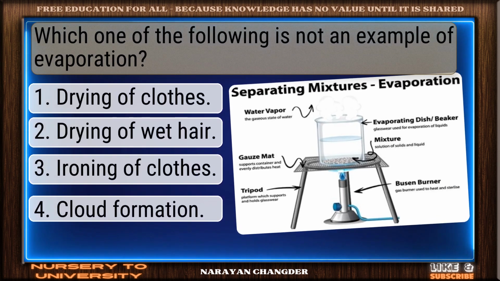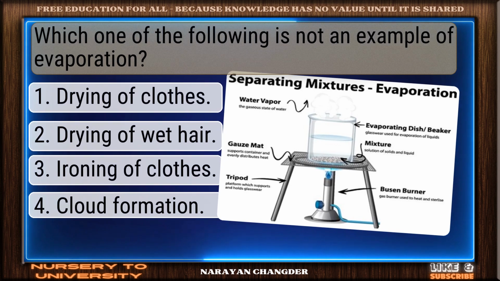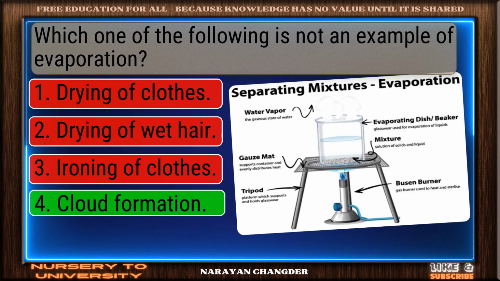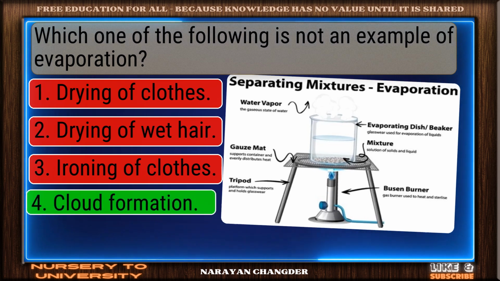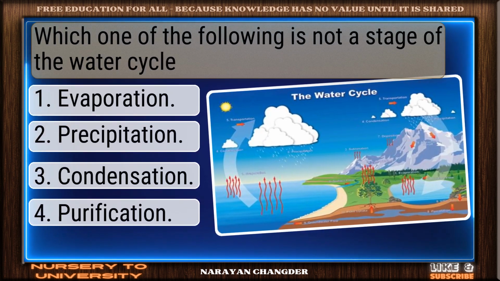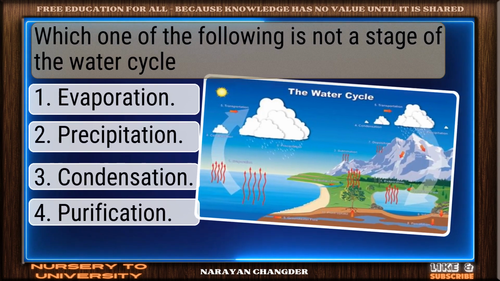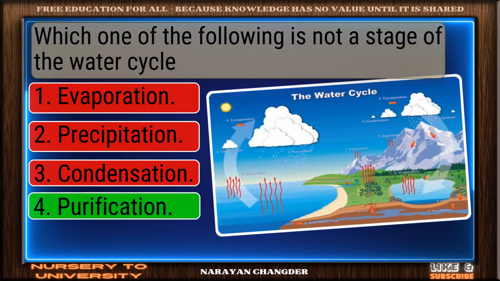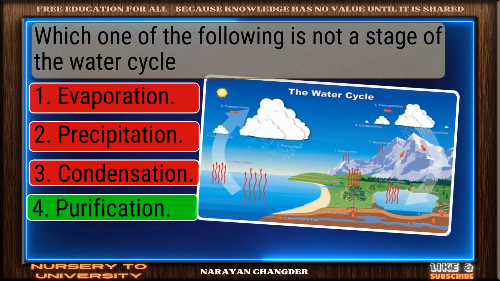Which one of the following is not an example of evaporation? Good job. Your answer cloud formation works well here. Which one of the following is not a stage of the water cycle? Correct. Purification is the right answer.